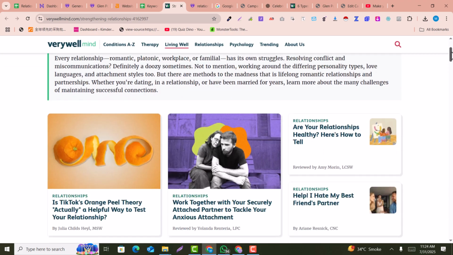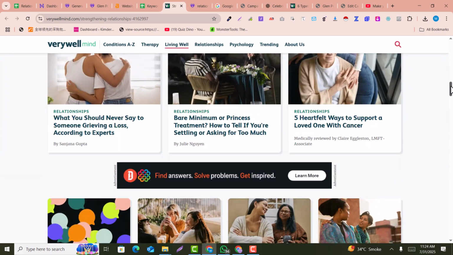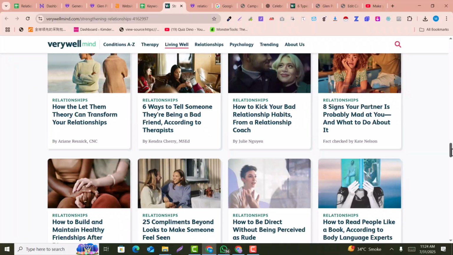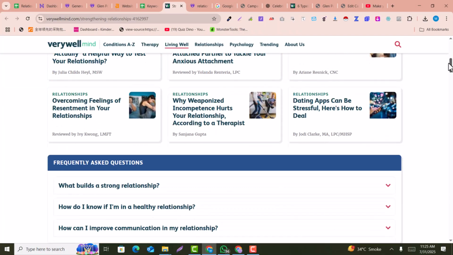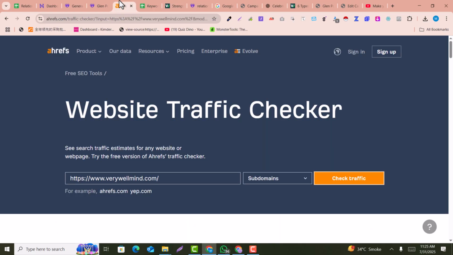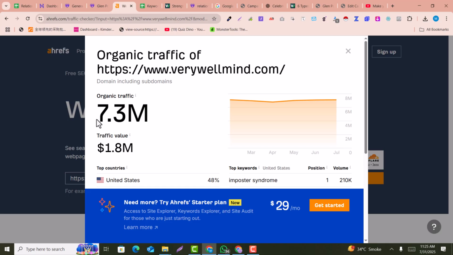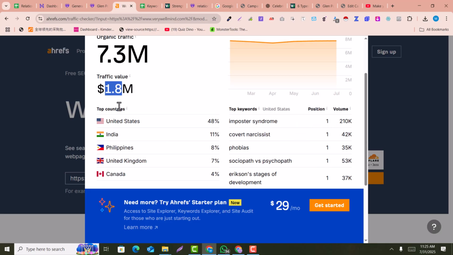Look at this public relationships or celebrities relationships blog, and this is making an amazing amount of money via writing simple ChatGPT articles. If you see the traffic value of this blog, you can see the organic traffic is more than 7 million and the traffic value is 1.8 million. So you can imagine at least 1 million, because most of the traffic is coming from the United States.